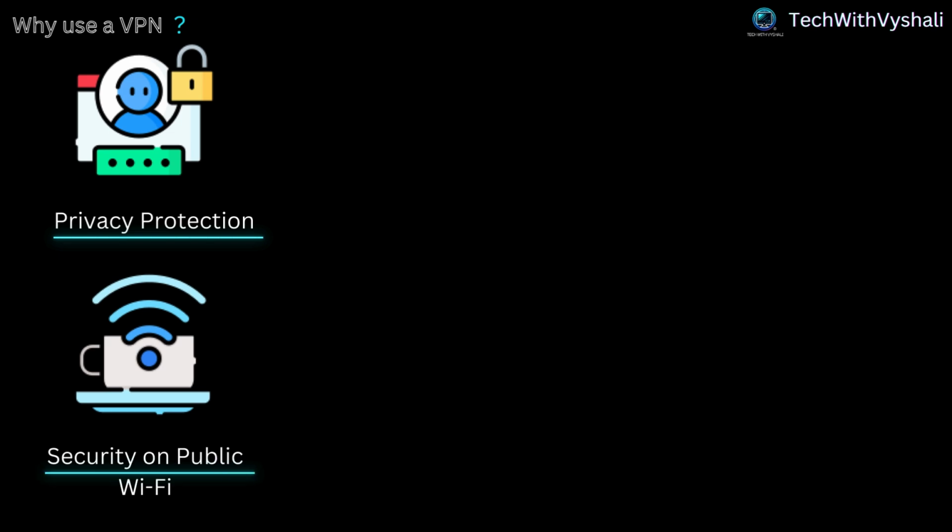Security on public Wi-Fi. Public Wi-Fi networks, such as those in cafes and airports, are often insecure and can be exploited by hackers. A VPN encrypts your connection, protecting your data from being intercepted on these networks.